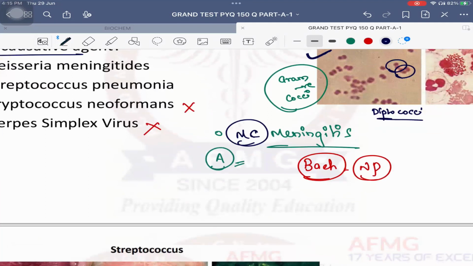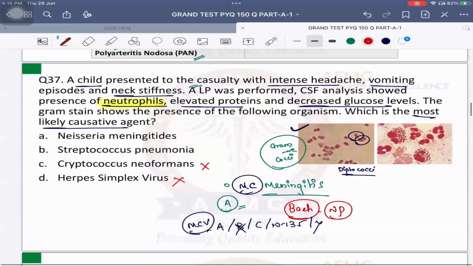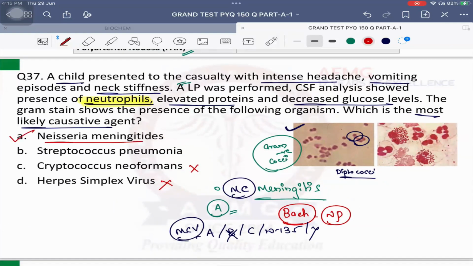In meningococcal conjugate vaccine, which serovar is not present? Very good. It is the B serovar which is not present in the meningococcal conjugate vaccine. This was the previous year question. Which serovar of meningococcus is not present in meningococcal vaccine? Answer is B serovar. So here what is the answer? Answer is option A, that is Neisseria meningitidis.